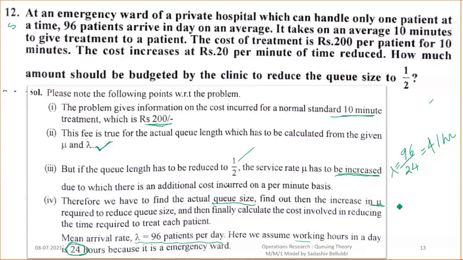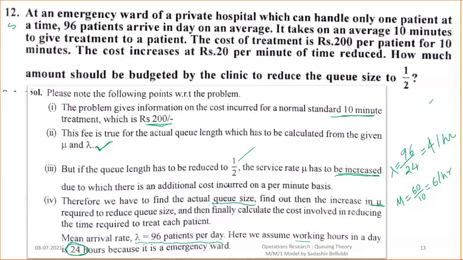And next, what about the mu value? Mu value is 10 minutes to give a treatment to a patient. So for one person it is 10 minutes, then in 1 hour he can serve up to six patients. So that is 6 per hour. These two are the lambda and mu values.